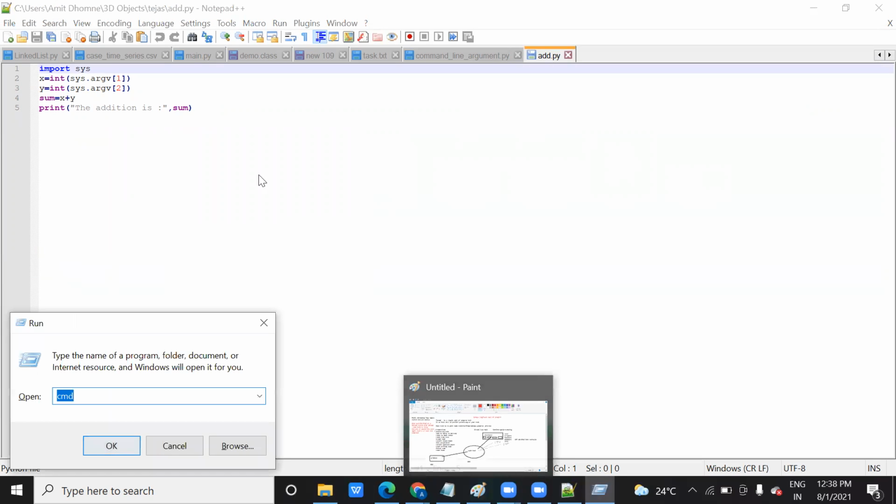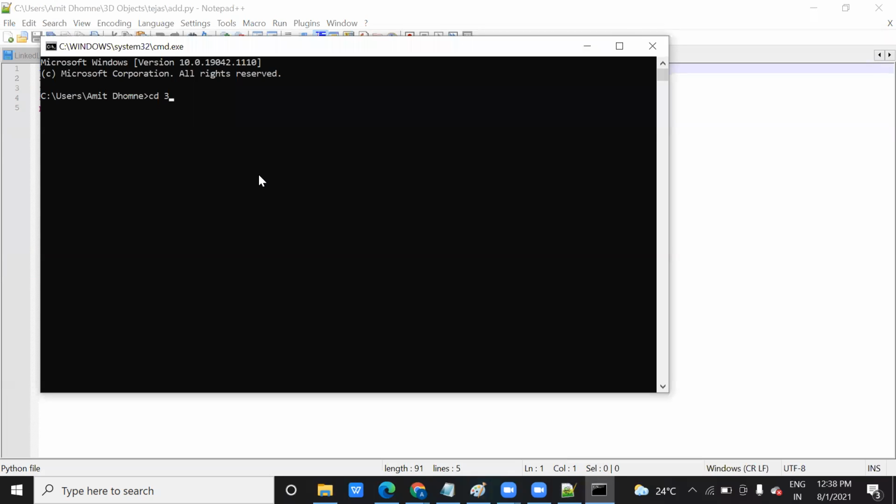So for that, go to the command prompt, then you type, go to the path where you have the folder. Inside that folder you pass the file add.py.